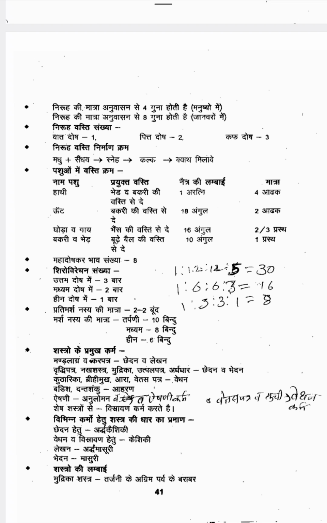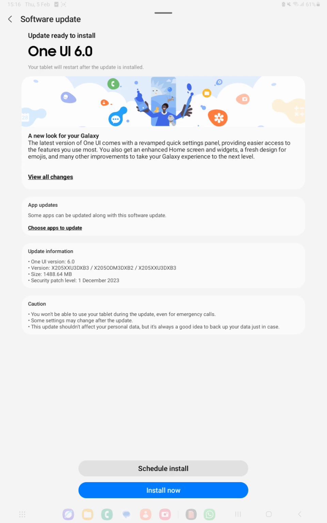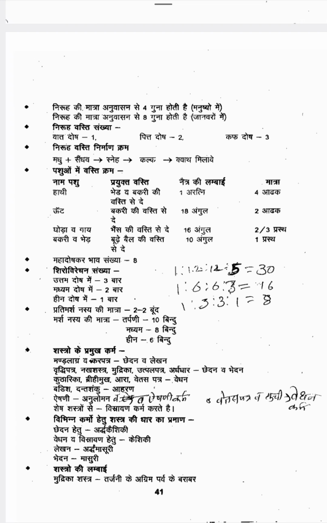The quantity of niruha is 8 times that of anuvasana in animals. For humans it is 4 times, for animals it is 8 times. Then niruha basti number: for vata dosha 1 niruha basti, for pitta dosha 2, for kapha dosha 3 niruha basti.